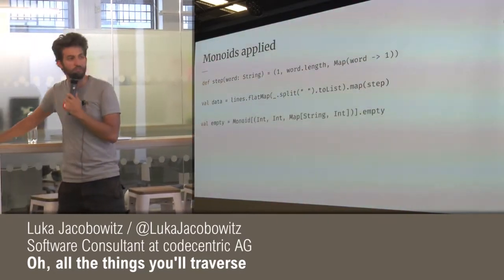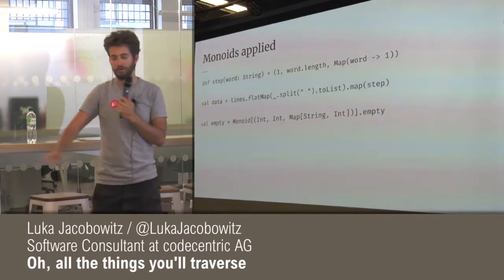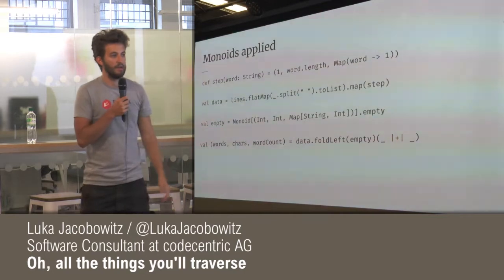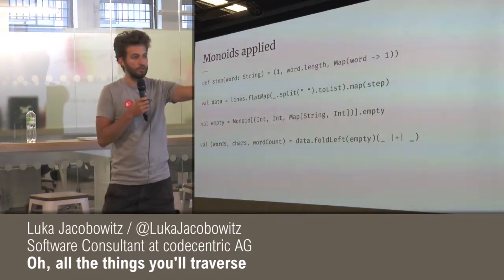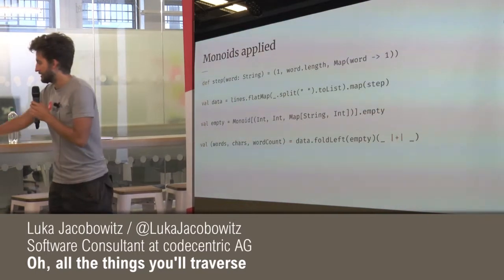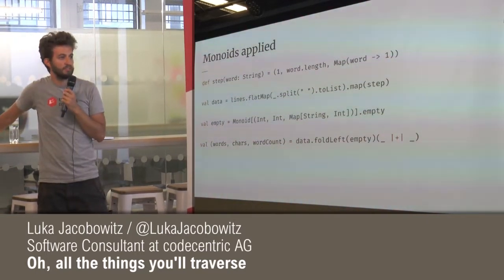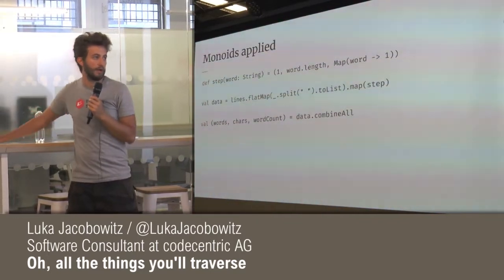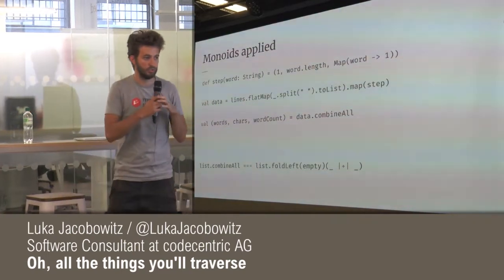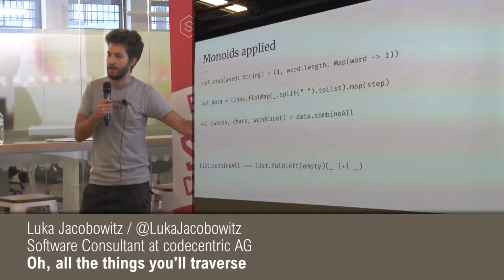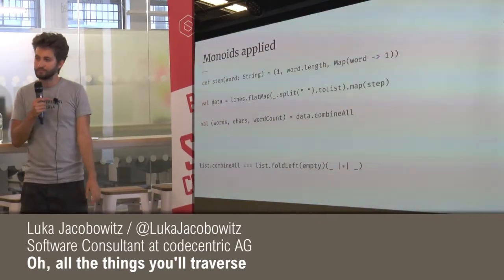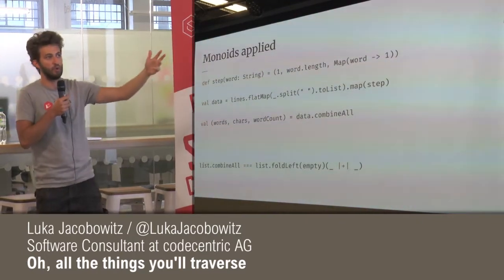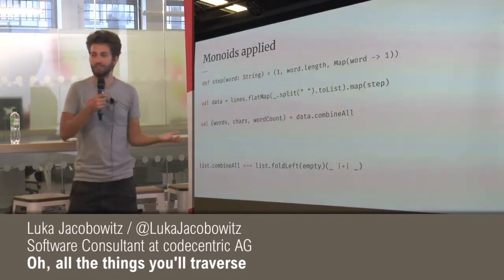To do that, all we have to do is define an empty for our type right here, and then just say, hey, just fold this thing and use the empty and the combine function that we saw earlier. And actually, we can do this even more simply by using the sum function we saw earlier. In cats, that one is called combineAll. And combineAll is just foldLeft with the empty and combine. So we've basically done a real cool text file analysis in 3 lines of code that are actually not that hard to understand.